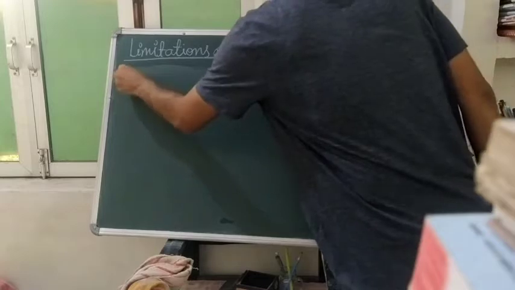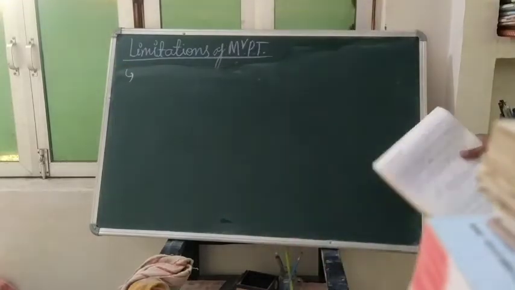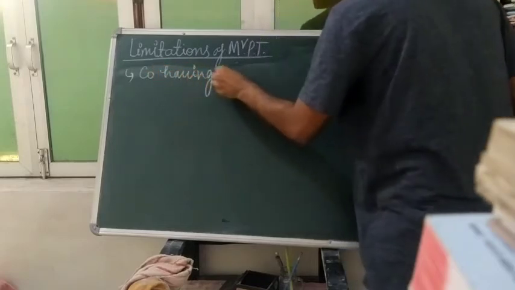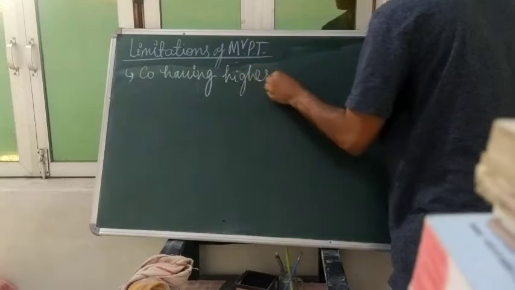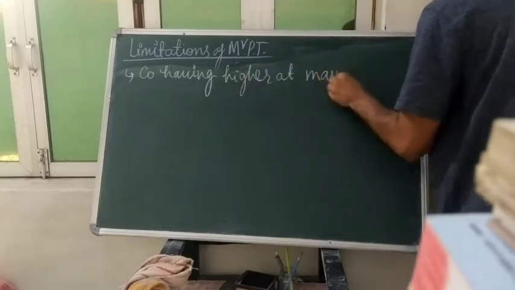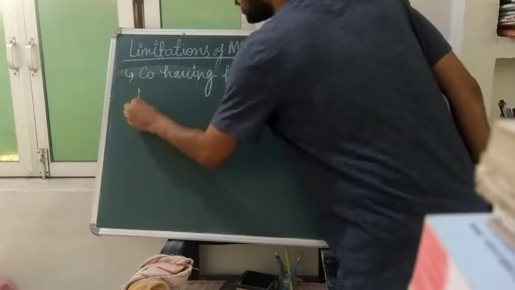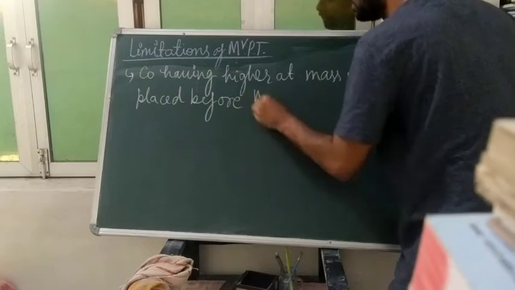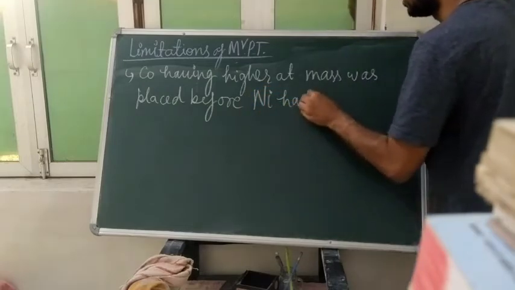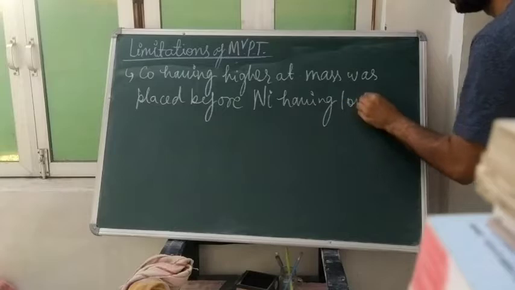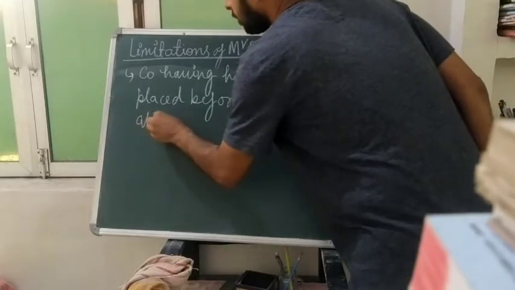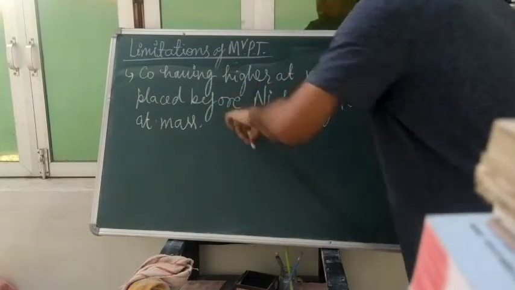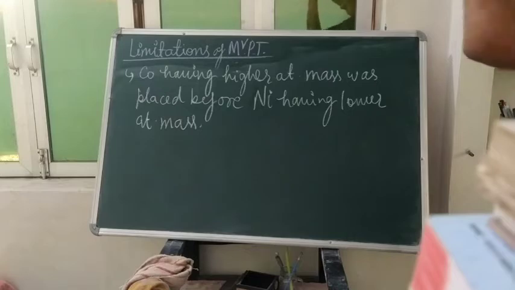So the first limitation of Mendeleev was that cobalt, having higher atomic mass, was placed before nickel, having lower atomic mass. I have told you cobalt and nickel, remember cobalt and nickel because it will come so many times.